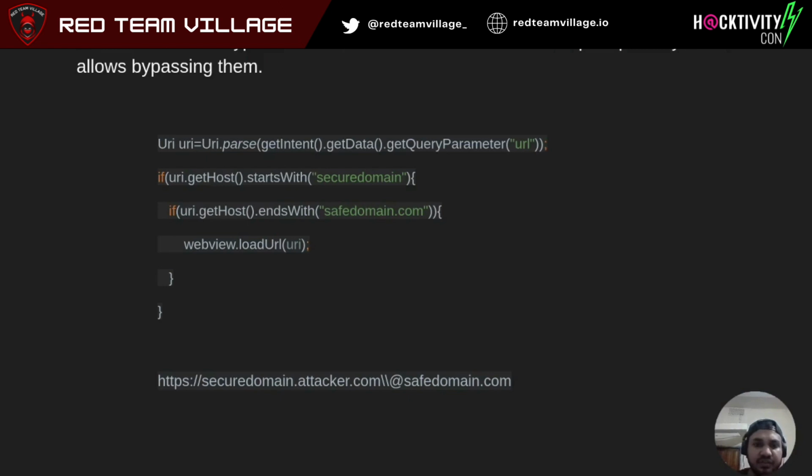Second is the host validation bypass. So let's say we are taking a deep link intent, and we are using a URL parameter, right? And what we are doing is checking with startsWith and endsWith. For such kind of validation, we can easily bypass using backslash and @ characters. There are also other forms of this, like you can use Unicode and such characters, and you can bypass this check, and you can load a malicious page inside your application as well.